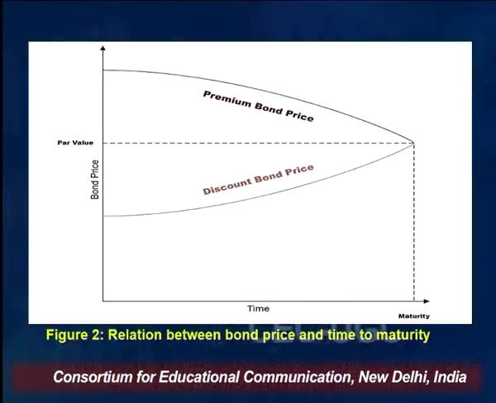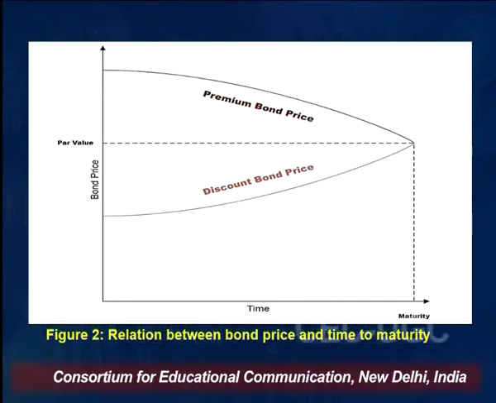So friends, with the help of this figure, you can find out. On the x-axis, I am showing the maturity period. On the y-axis, we are showing bond prices. This dotted line is the redemption value or the par value of the bond, right? Means the price at which the bond will be redeemed. So you can notice here, in the beginning of the period, the bond may be quoting at a higher price or a lower price than the face value of the bond.